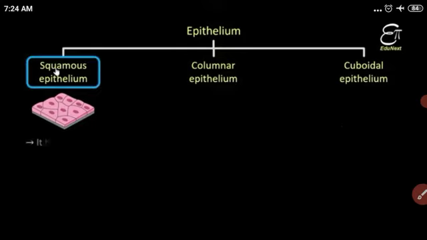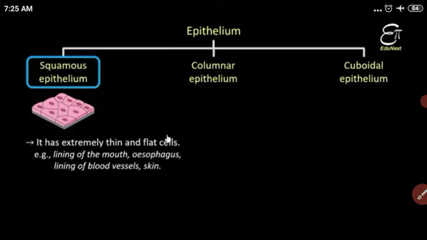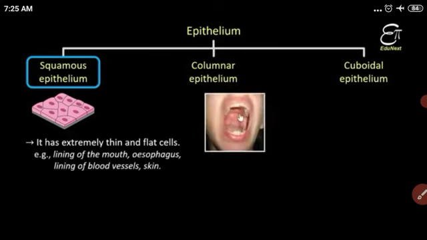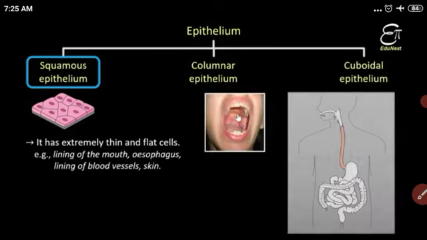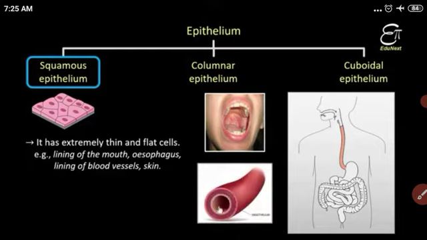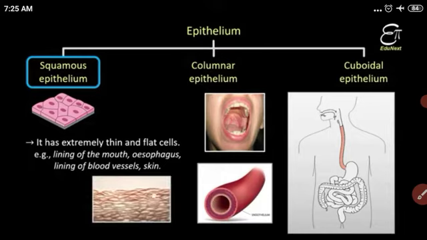Let us see squamous epithelium first. It has extremely thin and flat cells, made from only a single layer. It is present in the inner lining of the mouth and the esophagus. You know the esophagus, the part that runs from the mouth to the stomach; its inner lining is also made from squamous epithelial tissue. Next is the lining of the blood vessels. The inner lining of the blood vessel, its internal cavity, also has squamous epithelial tissue.